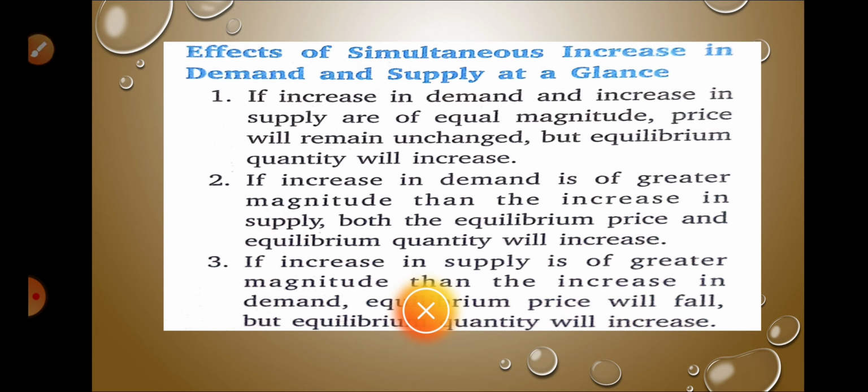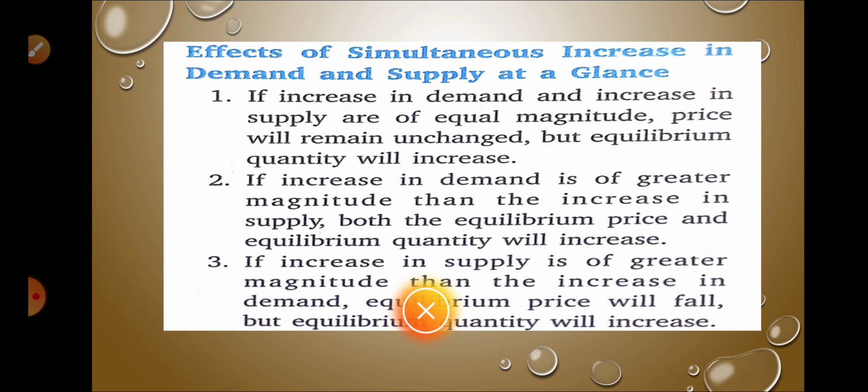So let us go through these impacts. Three conditions are there. In the first, both were equal. Okay, one more case is remaining, I think. Okay, all three cases we have discussed. One where supply and demand were equally changing, second case where demand was increasing more and supply was increasing less, and third case where supply was increasing more rapidly than demand. So I hope you have understood all three cases.